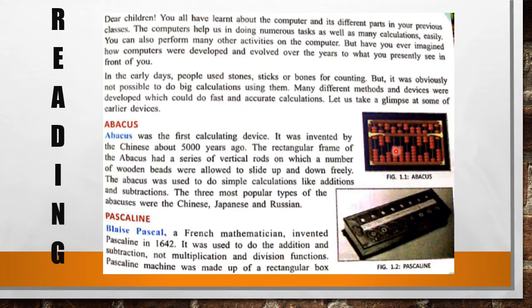The rectangular frame of the abacus had a series of vertical rods on which a number of wooden beads were allowed to slide up and down freely. The abacus consists of different types of beads that move freely on these rods. The abacus was used to do simple calculations such as addition and subtraction. The three most popular types of abacus were Chinese, Japanese and Russian.